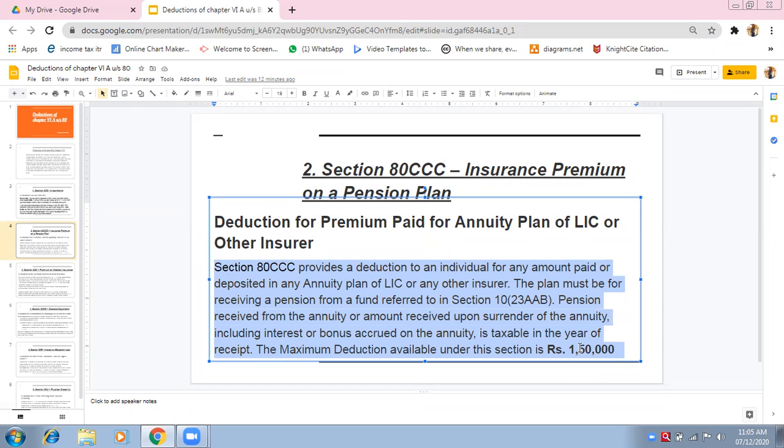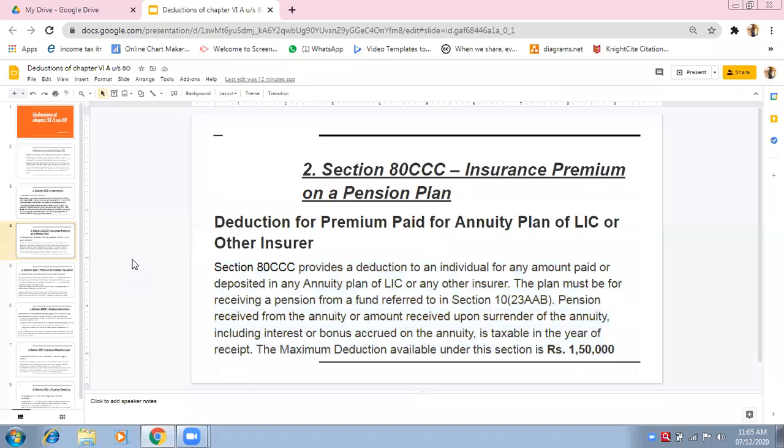According to our example, it was 80,000 as per section 80C, 90,000 as per section 80CCC. My investments are 1,70,000. But I am taking together, and always the rule is to take together. 80C plus 80CCC always taken together. So together I have 1,70,000.